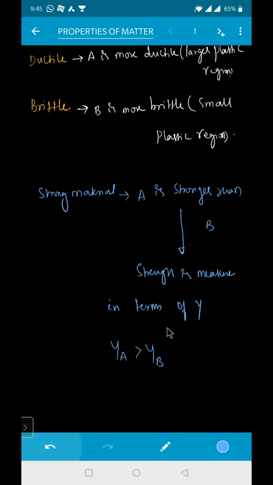Stronger material will depend upon what, beta? Young's modulus. The more the Young's modulus, the stronger it will be. Okay? If Y is stronger, force is also stronger, isn't it? Because Y is equal to stress by strain. If Y is more, strain produced will be less, na?